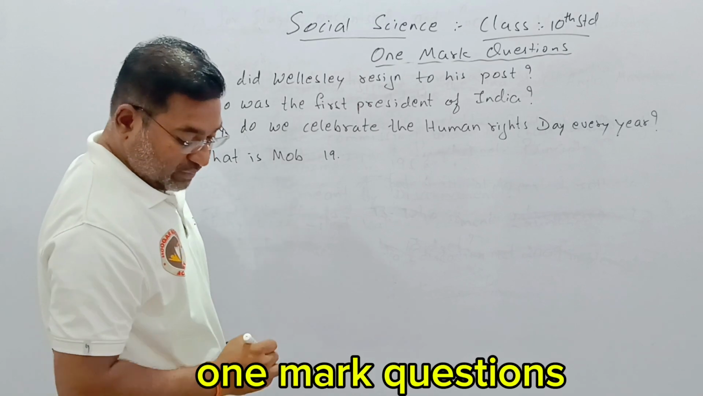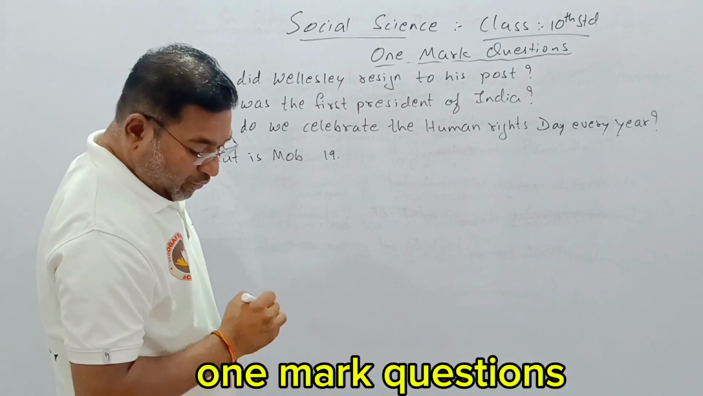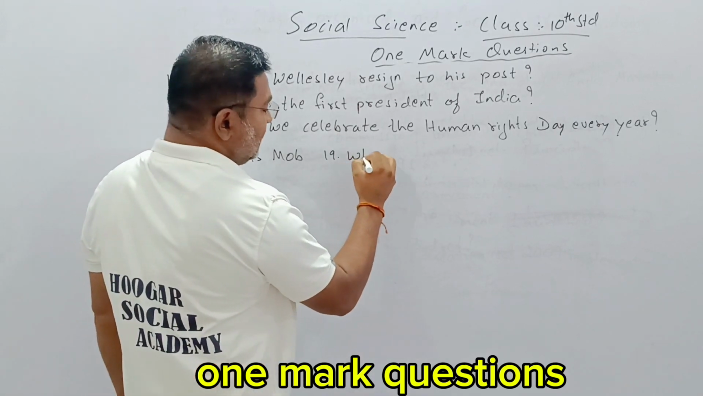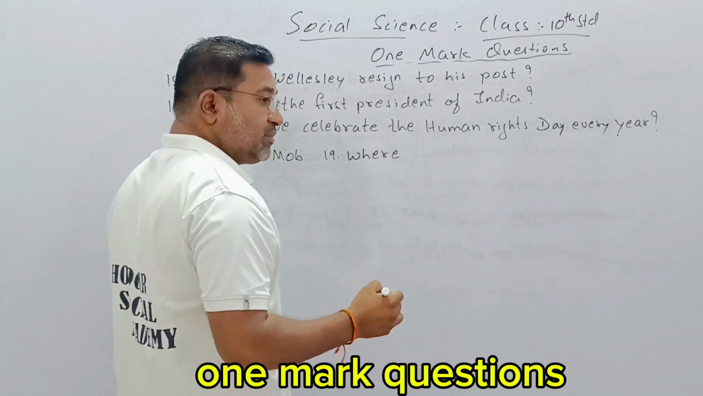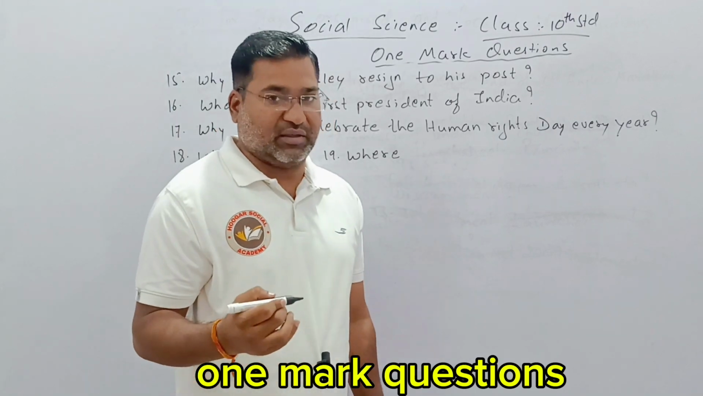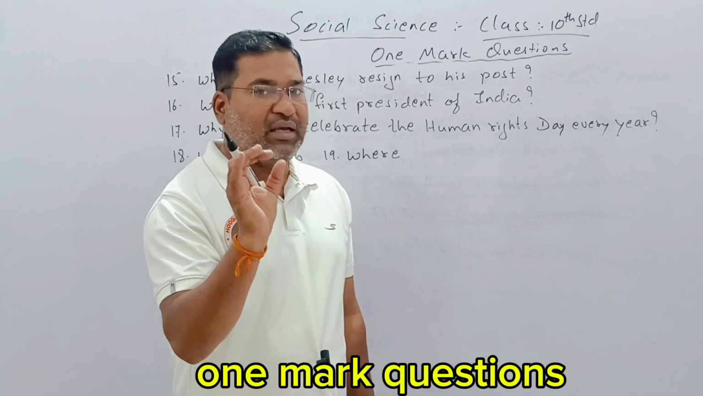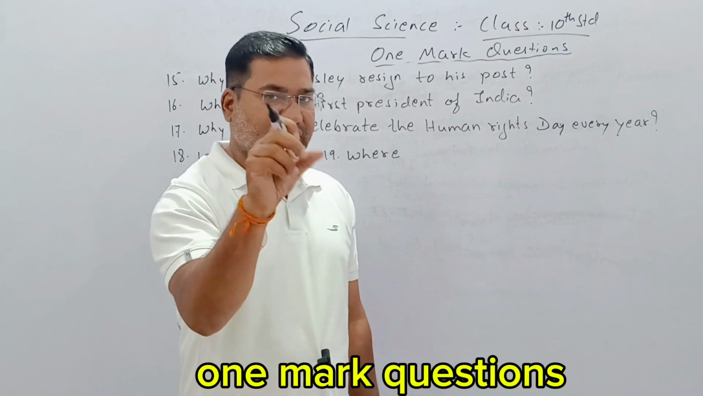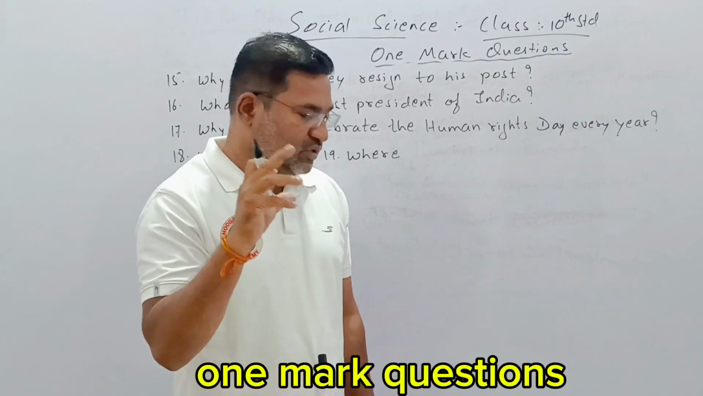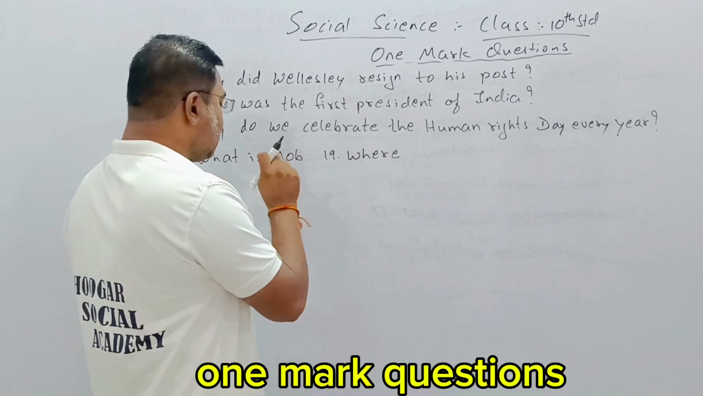Next, 19th question. Very simple questions, but sometimes it feels very tough to answer these. But these questions are straight and simple, and they have been taken from the middle of the text. So the question was, what is mob?